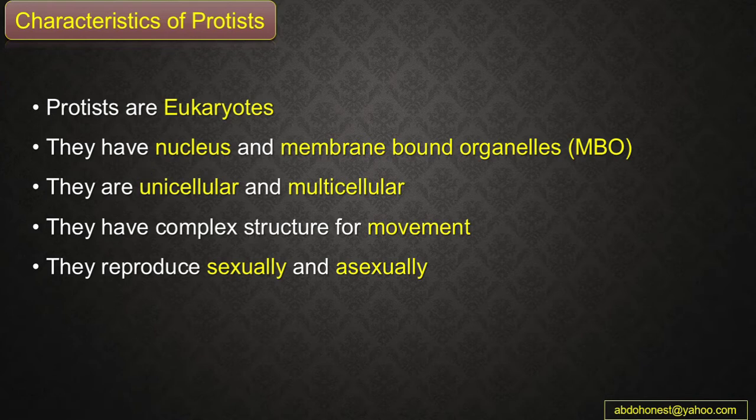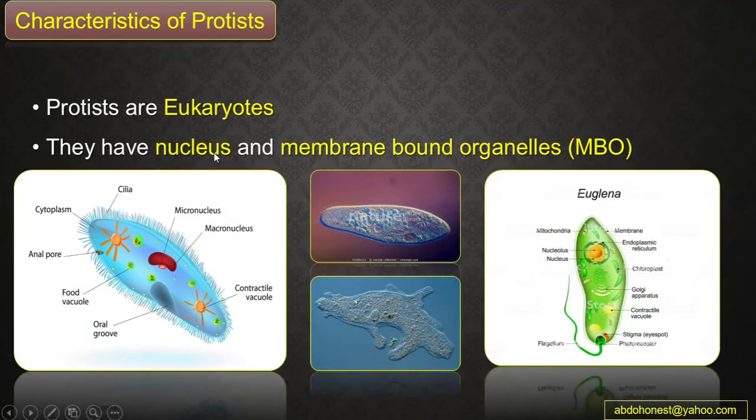Guys, protists are related to kingdom Protista. These organisms, the protists, cannot be classified as fungi or animals or plants. So the scientists classify them in a separate group, which is protist. And they are a very diverse group. You can find some of them are unicellular, some of them multicellular, and they can reproduce both ways. And also you can find that the members of this group may not be likely to relate to each other, and so on.